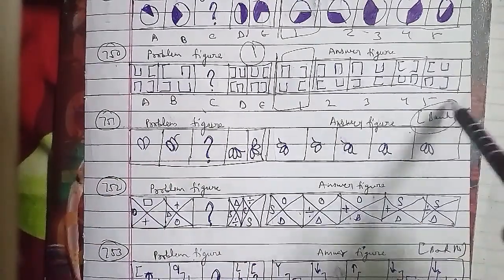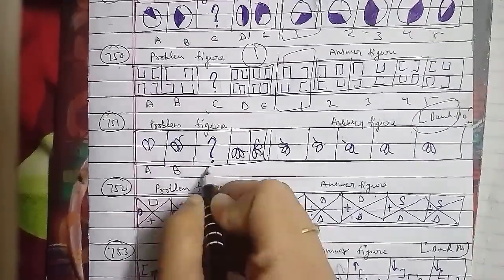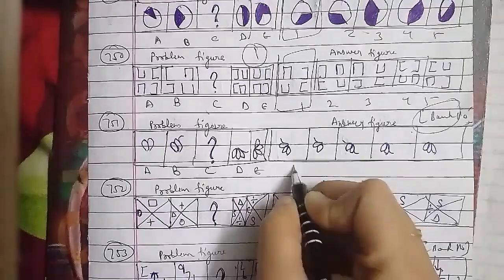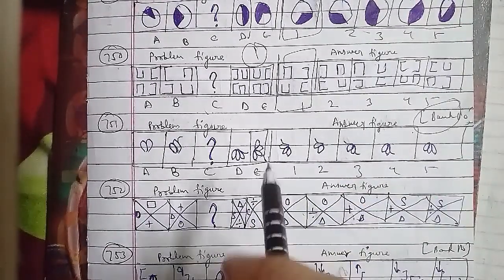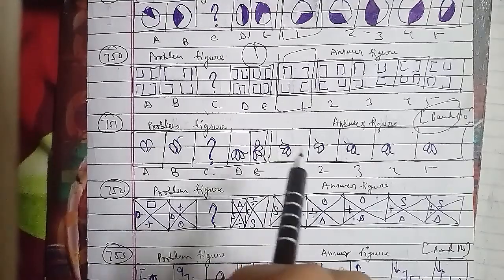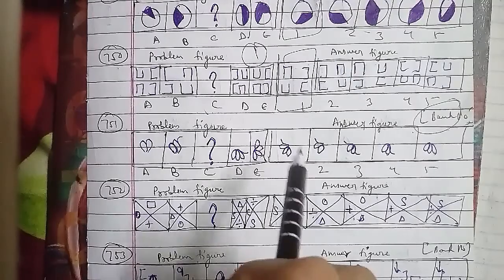Here the figure is rotated 45 degrees anticlockwise and 90 degrees anticlockwise alternatively, and also half a leaf is added clockwise to the figure in each step. So the missing figure that we have is the fifth figure. That will be the right answer for this question as well.